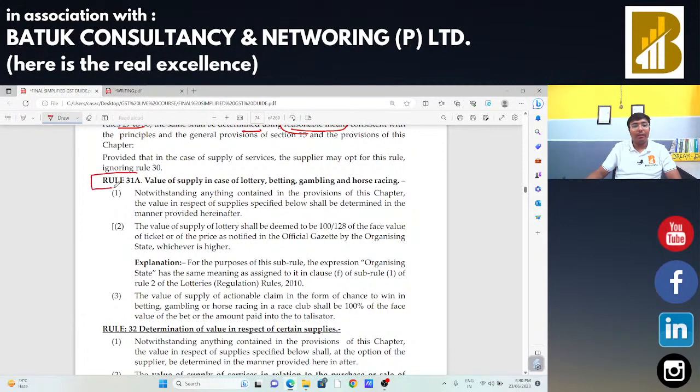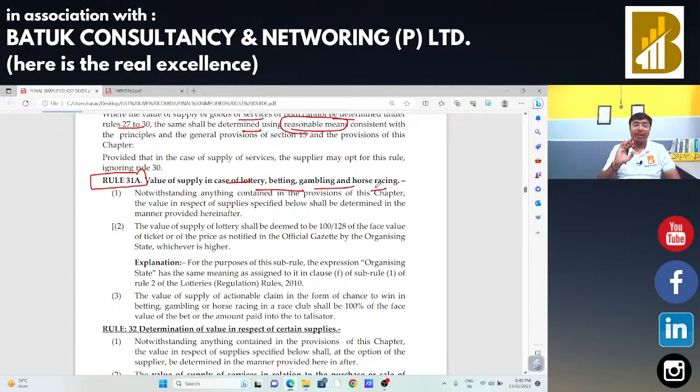And now, rule number 31: value of supply in case of lottery, betting, gambling and horse racing. In case of lottery, how are we going to decide the value? Suppose an authority is going to issue the lottery. In that case, we need to decide what will be the value of that particular lottery, and we need to charge GST on that particular lottery accordingly. So how are we going to decide the value?